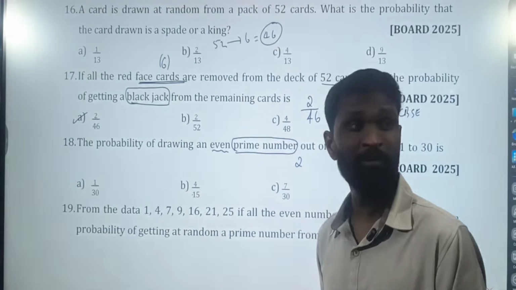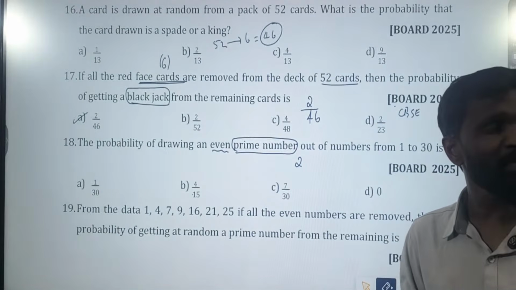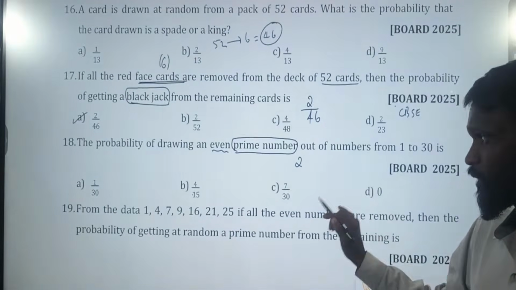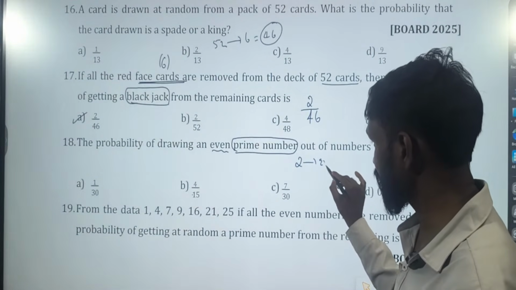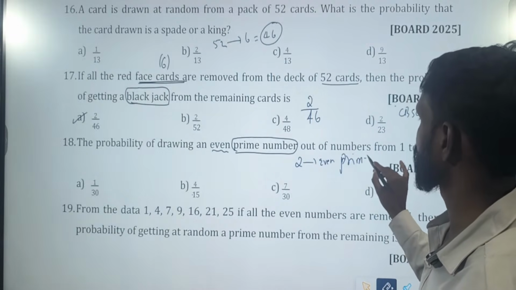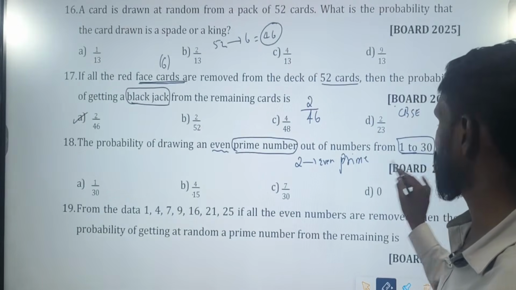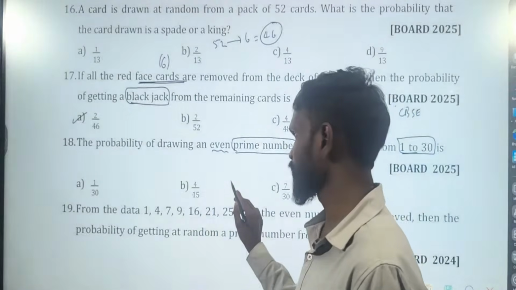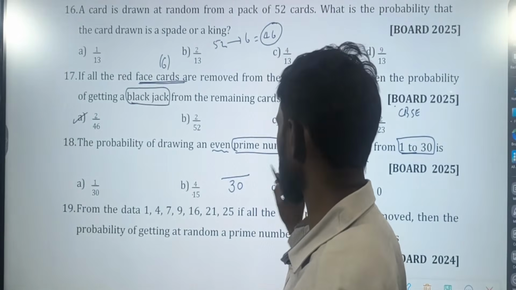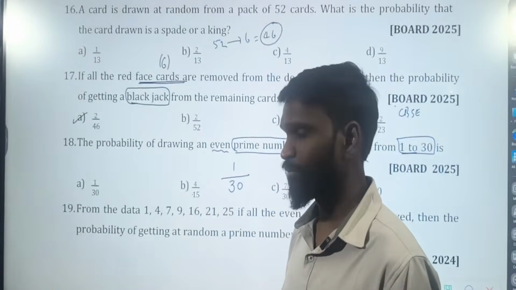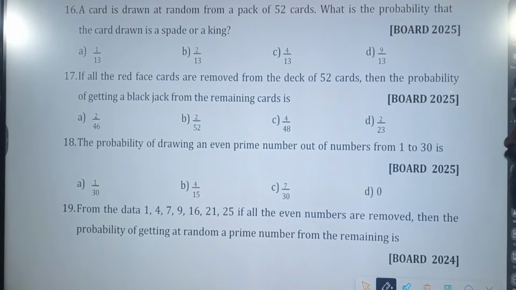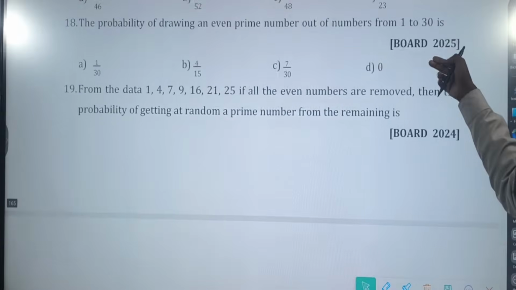Only one even prime number, that is 2. There is no other number which is even as well as prime. 2 is the only even prime number. From where to where? 1 to 30. So total outcomes are 30, and 2 is the only number which is even prime, that is 1 by 30. Option A.